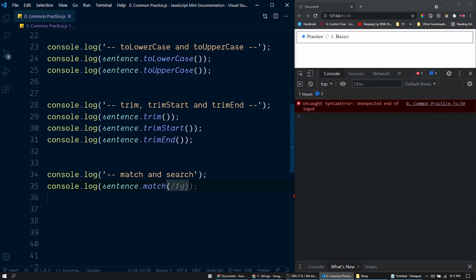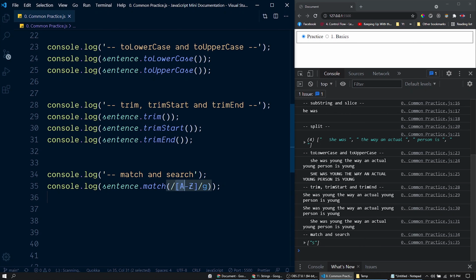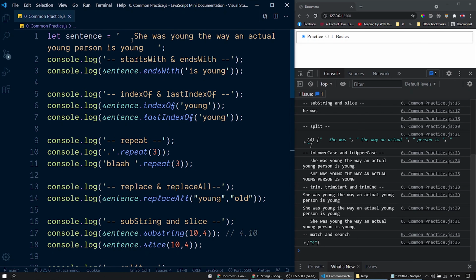Suppose we want to return all of the capital letters, then the regular expression will be like this. Capital A to capital Z. So it will look for the capital letters from A to Z, and here is the result. It returns an array matching this expression here. Inside the string, we only have one capital letter, which is this capital S here.